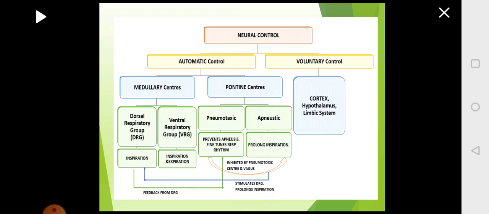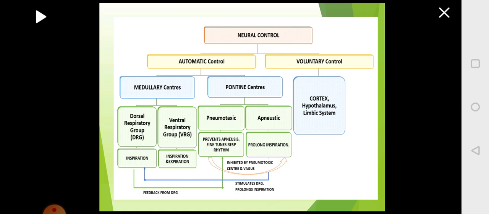So that is the process of respiration. In this video, we will be learning how respiration happens without any effort. There are two major controls which bring about normal respiration. One is the neural control, the other one is the chemical regulation. First, we will look at the neural regulation.